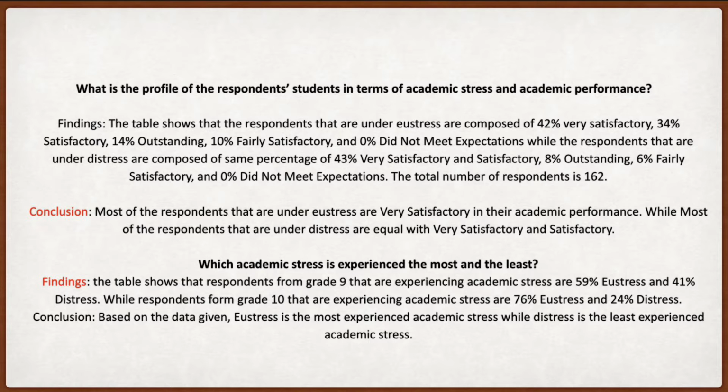Which academic stress is experienced the most and the least? Findings. The table shows that respondents from grade 9 that are experiencing academic stress are 59% eustress and 41% distress, while respondents from grade 10 that are experiencing academic stress are 76% eustress and 24% distress. Conclusion. Based on the data given, eustress is the most experienced academic stress, while distress is the least experienced academic stress.